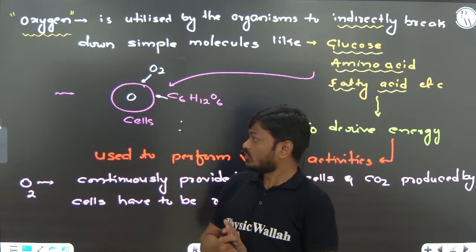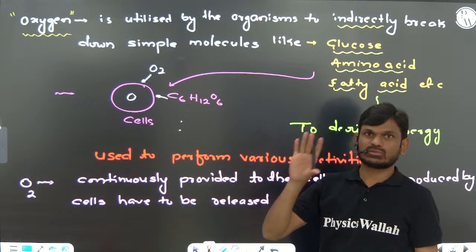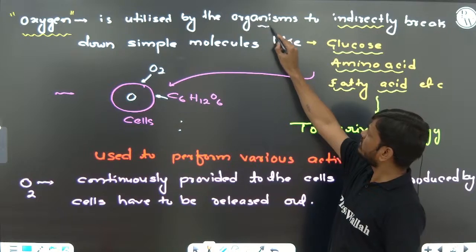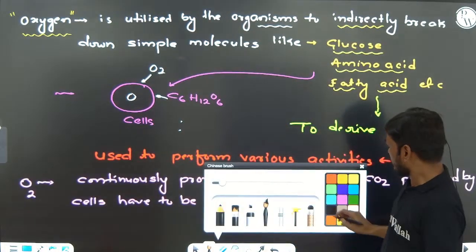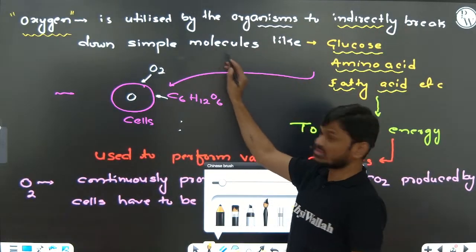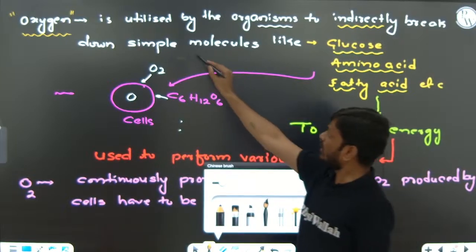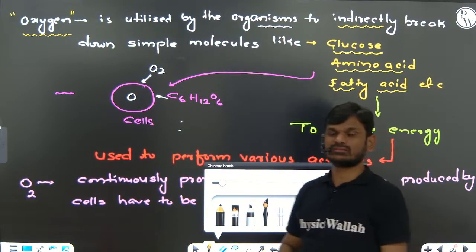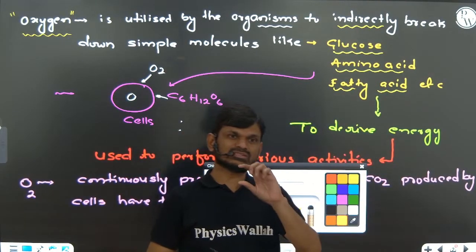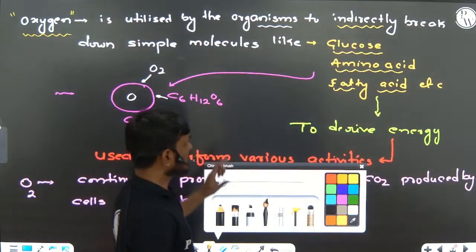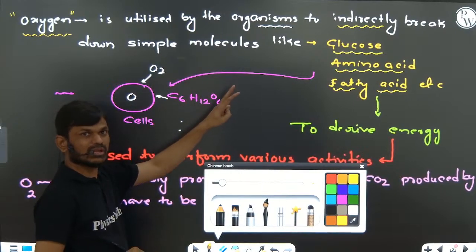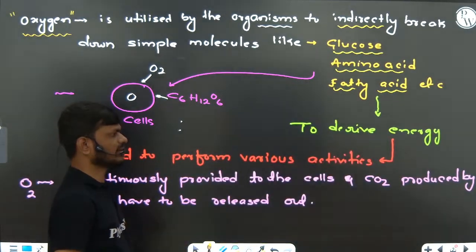Very important. Based on this sentence, they may ask a question that organisms use oxygen indirectly to break down simple molecules, which is the right answer. But sometimes they will give complex molecules like protein, lipids or carbohydrate, and in that case that statement will be the wrong answer. Here we use oxygen indirectly to break down simple molecules like glucose, amino acids and fatty acids.